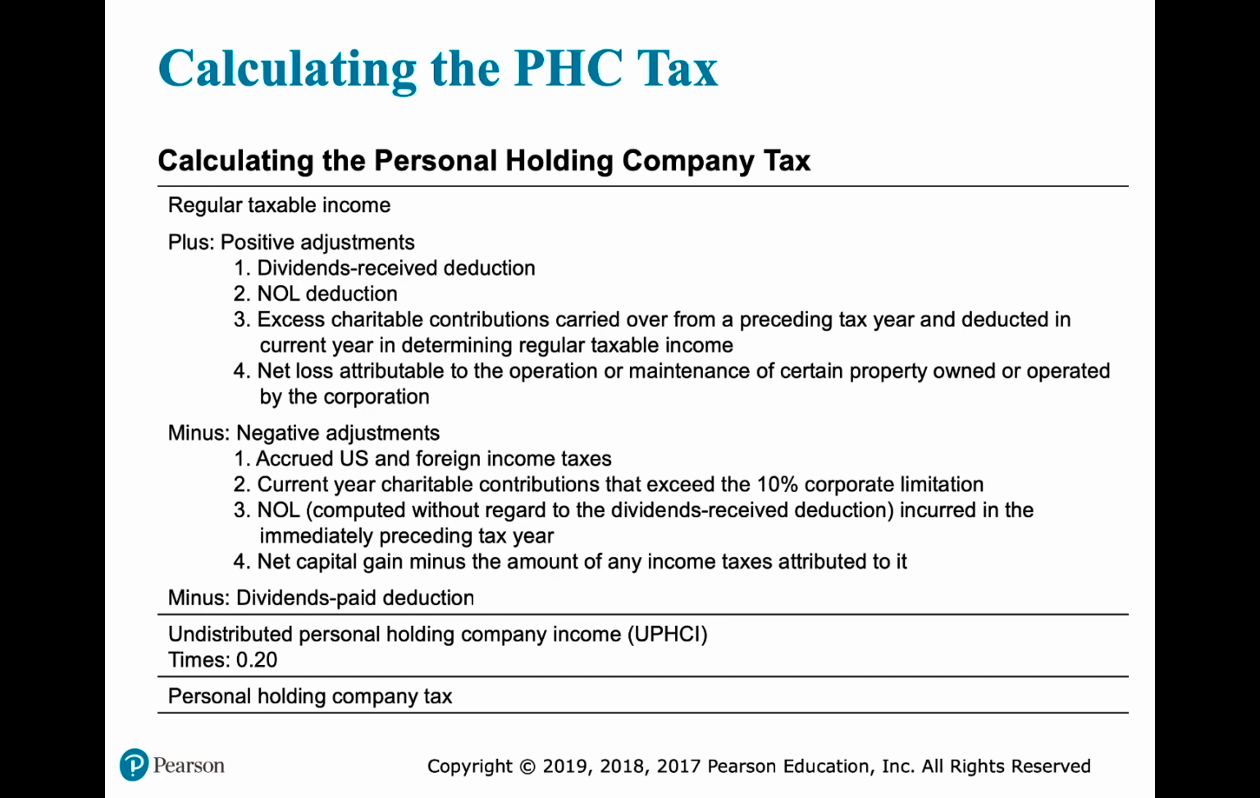So we get the undistributed personal holding company income, and we tax that at 20%. That's my personal holding company tax. Remember that 20% is the same as the highest tax rate on dividends, unqualified dividends. And remember that this personal holding company tax would be paid in addition to the income tax that the corporation has to pay.